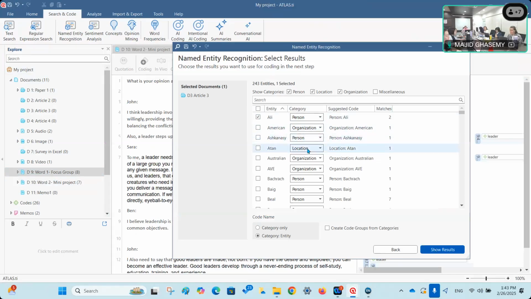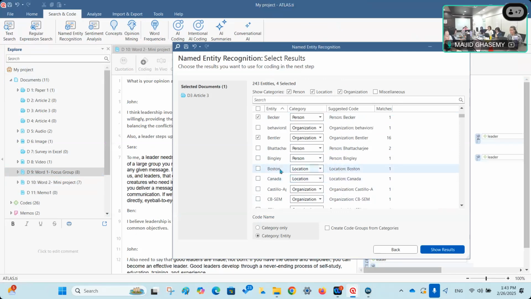Atan, I don't know what it is. Australian is not an organization. AV Bachra, I think this might be the name of someone. Beige, name of someone, Bensler, behavior, okay. So I just select this one to be included, this one to be included. Baker, all right.